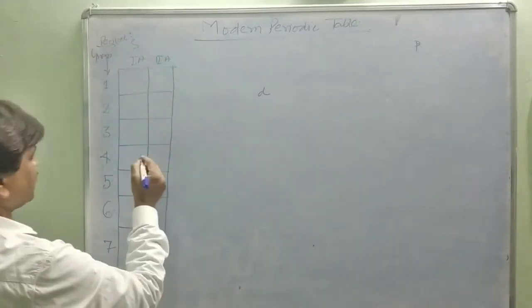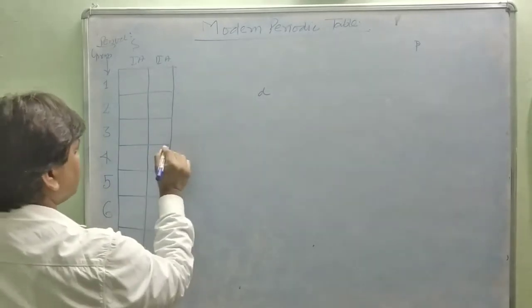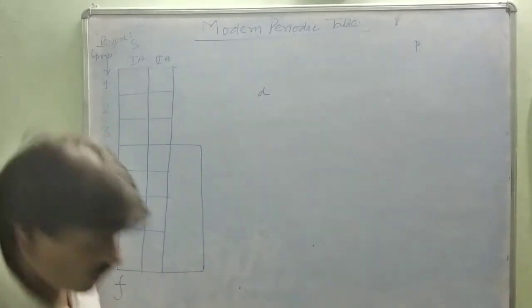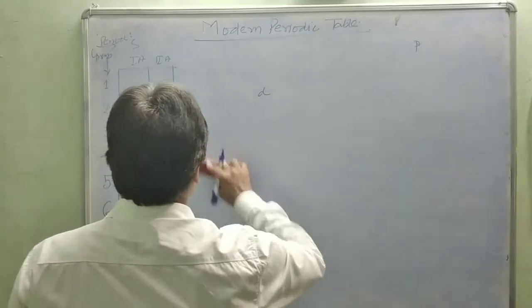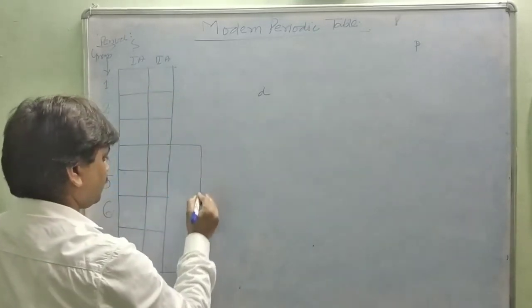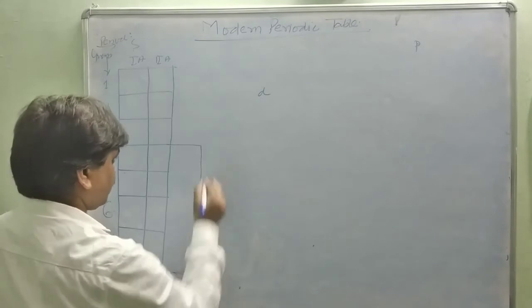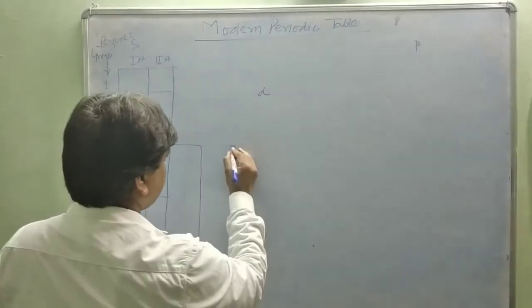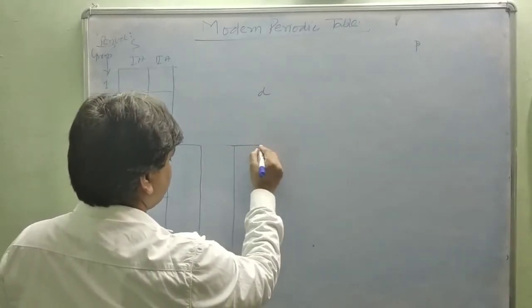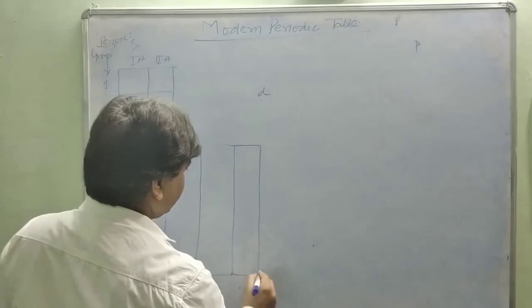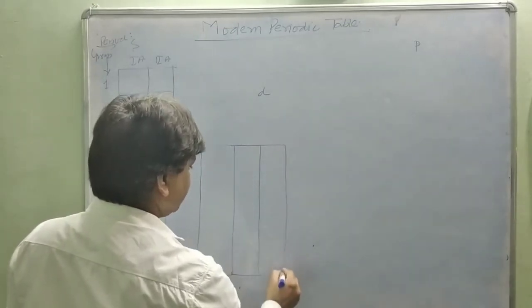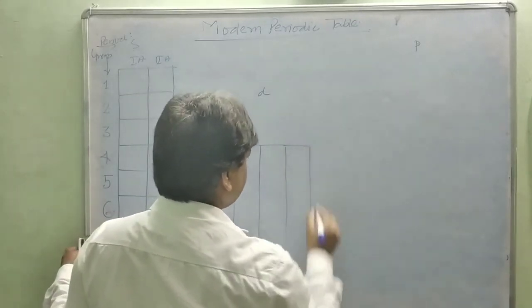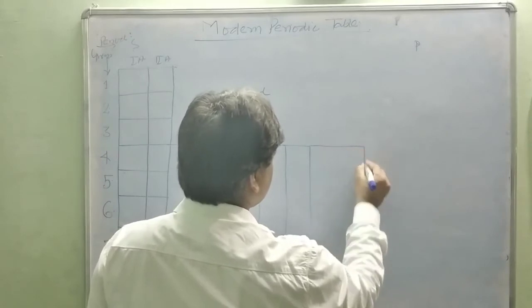Now in the D block, we start from the fourth series. This is third B, fourth B, fifth B, sixth B, seventh B, and 8 having 3 groups.